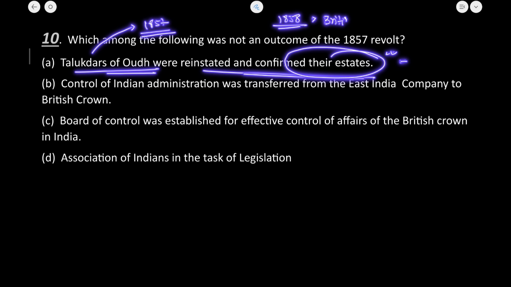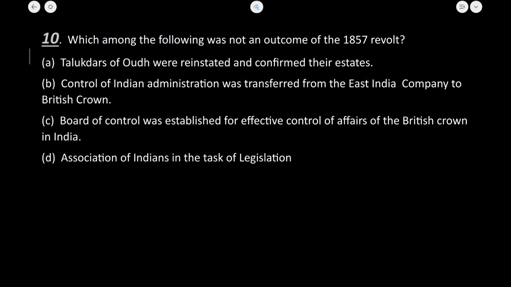The first thing was that no further annexation would be made. उसी के अंदर में ताल्लुकदार से जो अवध के, उनको उनका एरिया वापस दिया गया था, ठीक है। A is absolutely true. Second, 1858 के गुड गवर्नेंस एक्ट में क्या था? इंडियन एडमिनिस्ट्रेशन का कंट्रोल was transferred from East India Company to the British Crown, absolutely correct, ठीक है।